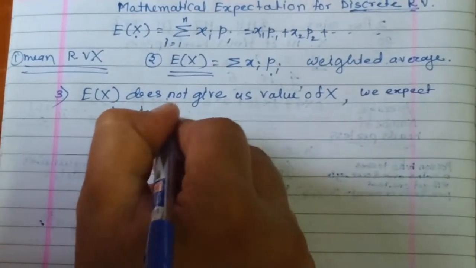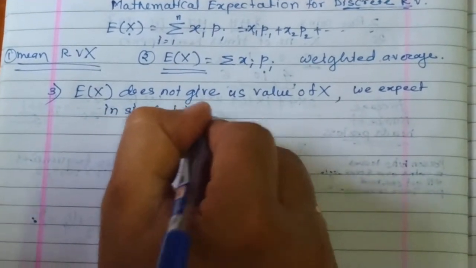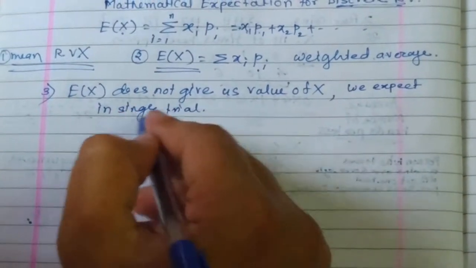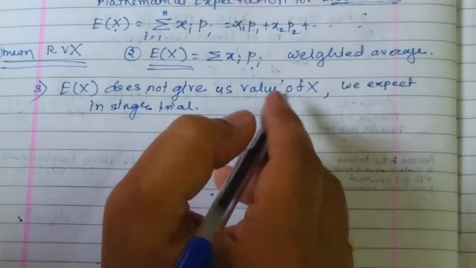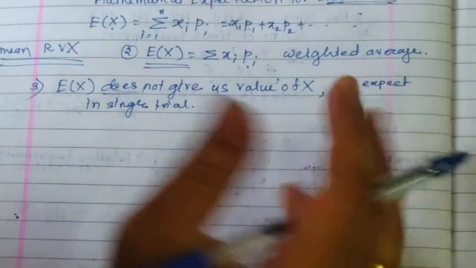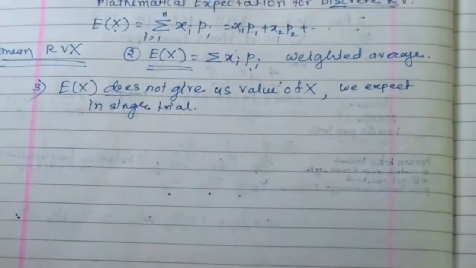E of x does not give us the value of x which we expect in a single trial. So instead of does not, you can say not necessarily. Okay, that's very important. I'll just explain this with an example.